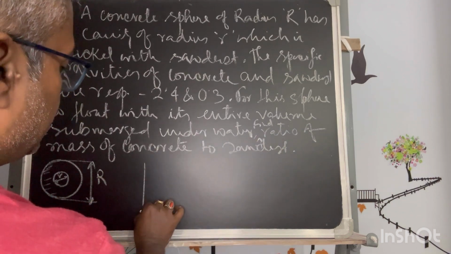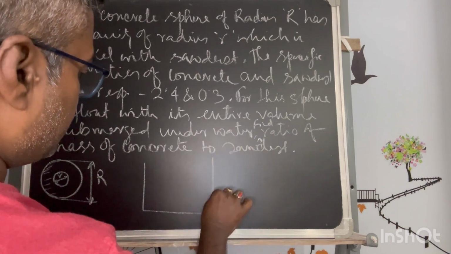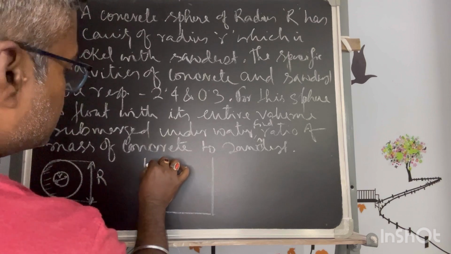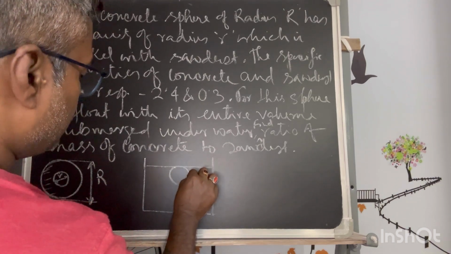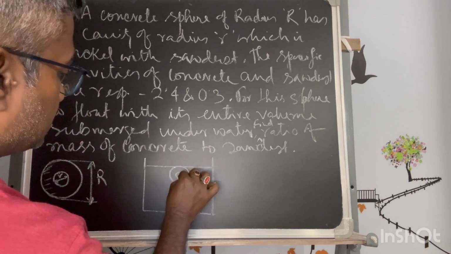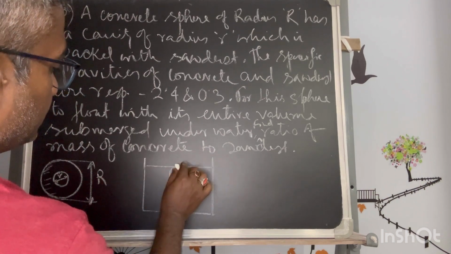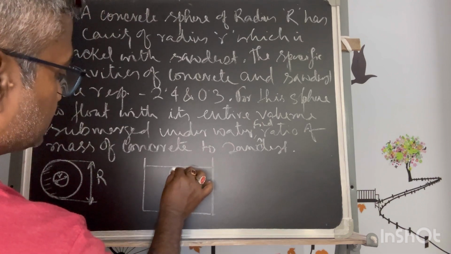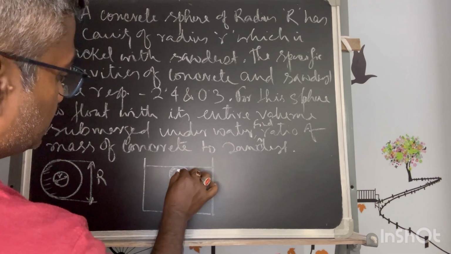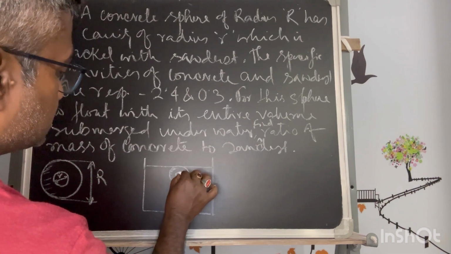So let's say if I show it on a very small scale, this is the water, and it is just floating, submerging its complete volume. This is a solid ball, this is the solid concrete and this is filled with sawdust.